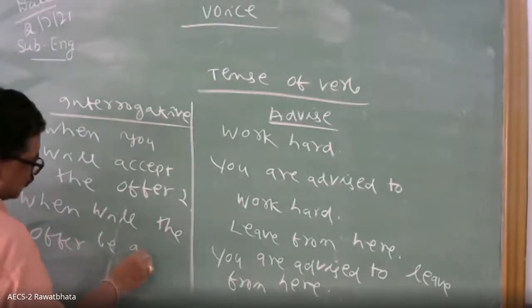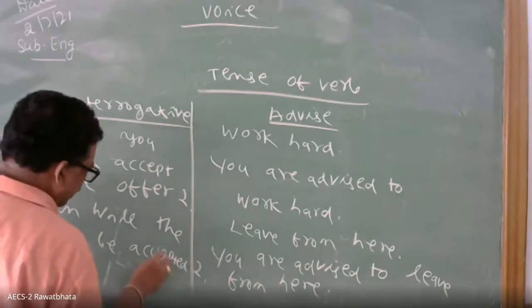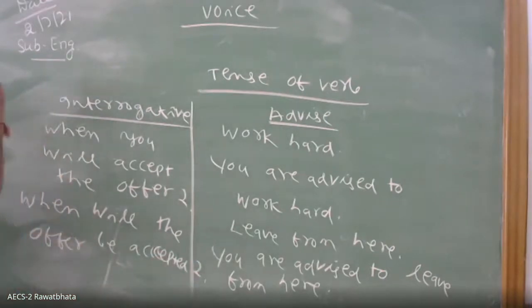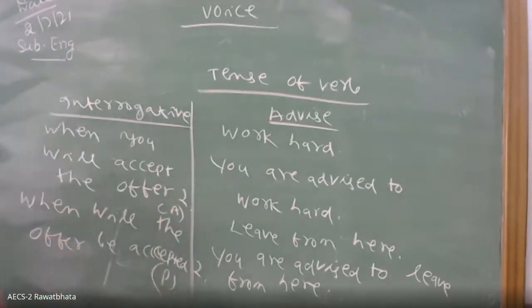This is the answer. In case of interrogative, somebody was asking how to make it. You have made it. Interrogative: this is active, this is passive. This I am writing A, this I am writing P. Clear? Yes, sir, clear.